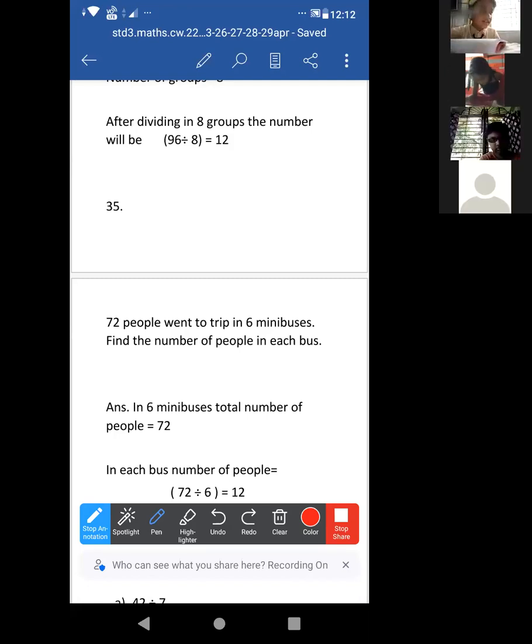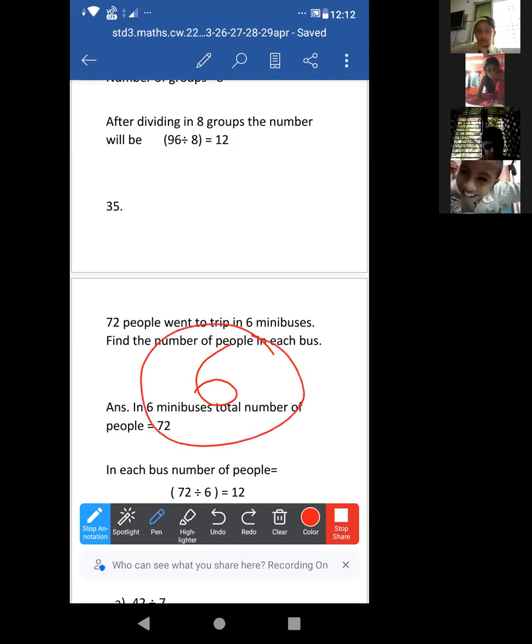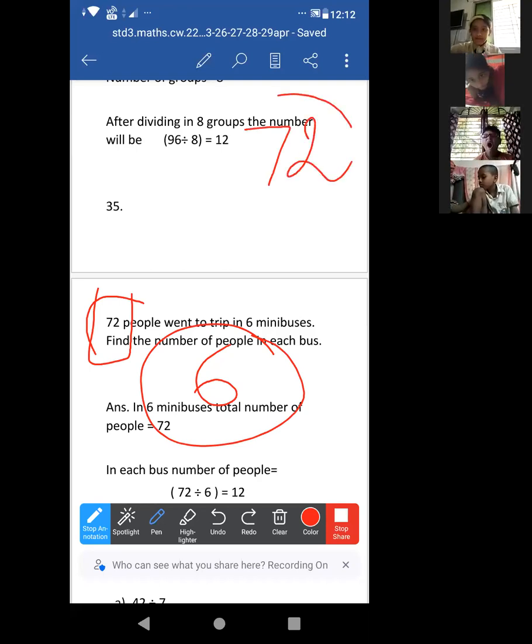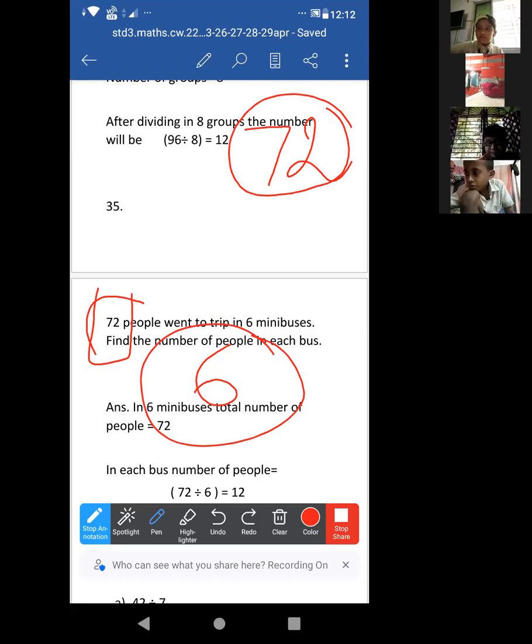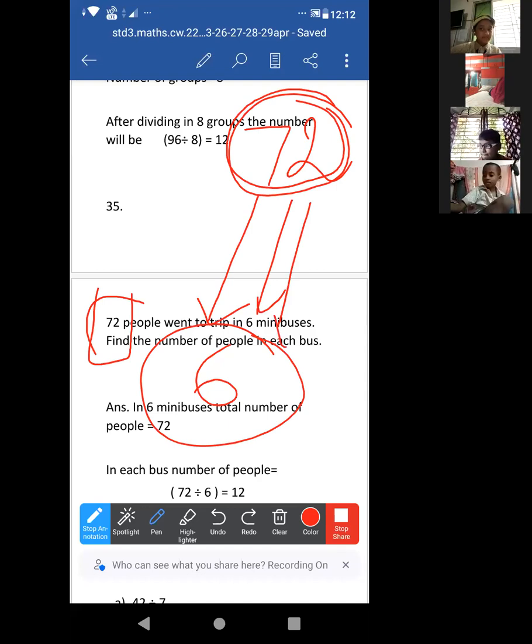Suppose there are 6 students, okay? Sharanya, Shaptaparna, Sampurna, Adrija, all of you. There are 6 students, okay? And suppose the total number of chocolates is 72. Look, total number of chocolates 72. Clear? Yes, just respond yes or no. Yes. Okay. Now we have to divide these 72 chocolates among these 6 children. That means how many will each get? What to do?